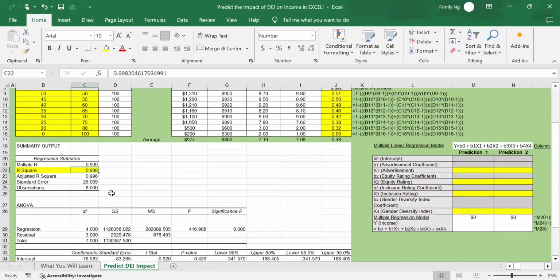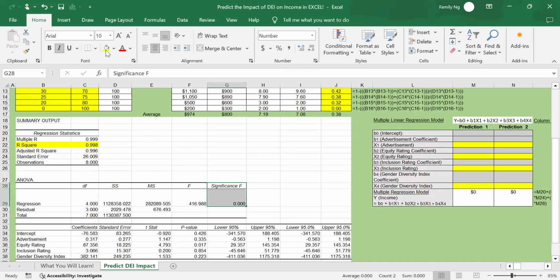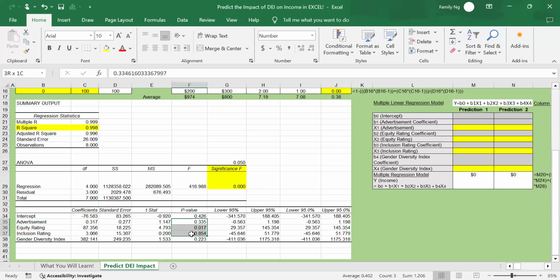Next, significance F. To determine if your results are statistically significant or reliable, check this significance F. If the value of significance F is less than 0.05, it is statistically significant or reliable. If the value of significance F is bigger than 0.05, review the p-values that are bigger than 0.05.